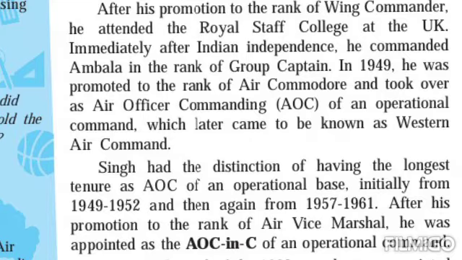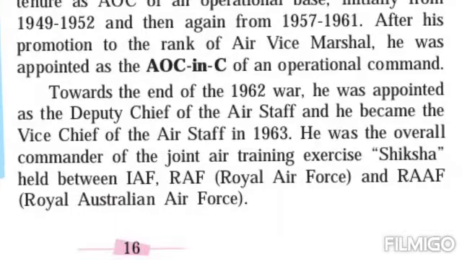So he is the only person who has a longer tenure, a longer period, in which position? AOC, this rank, Air Officer Commanding, isn't it? So two periods are there, from 1949 to 1952 and 1957 to 1961. After his promotion to the rank of Air Vice Marshal, he was appointed as the AOC in C of an operational command. Right? So when he was promoted to the rank of Air Vice Marshal, a new post was created. What was that? AOC in C. C must be chief, right?